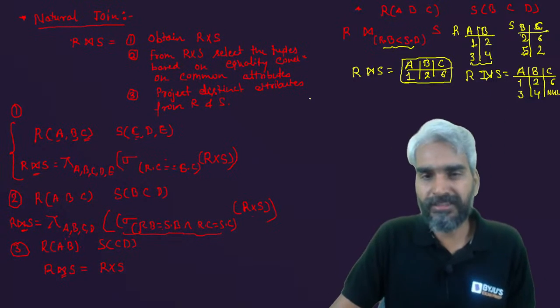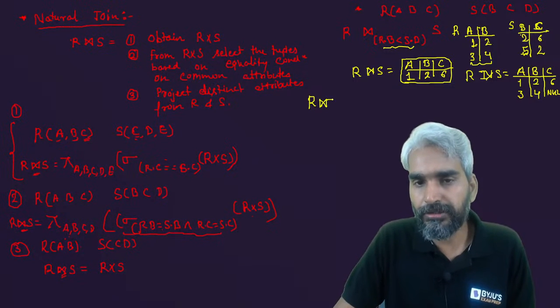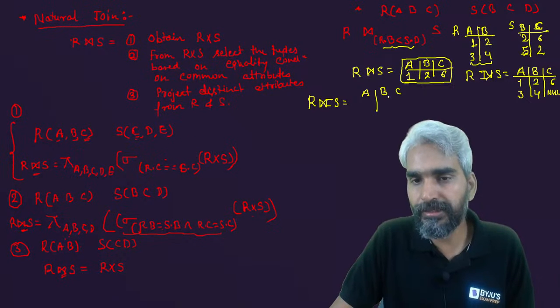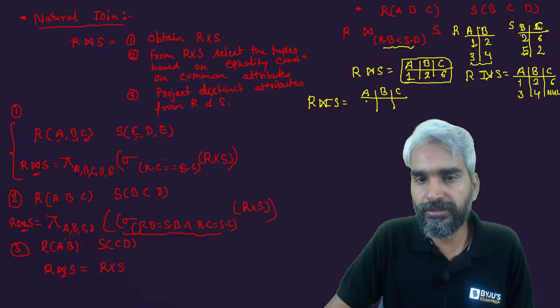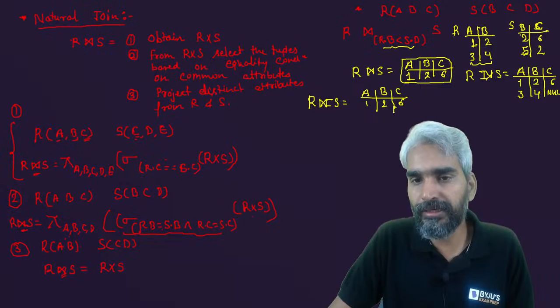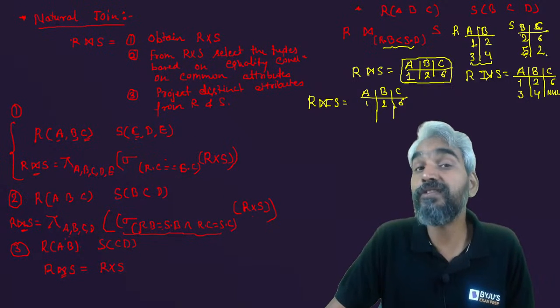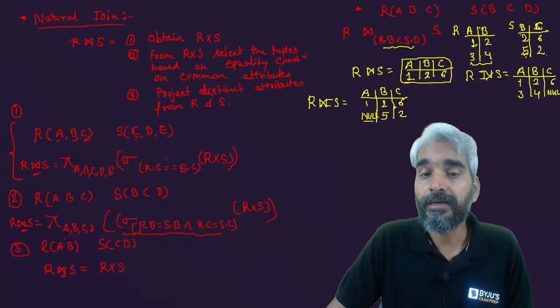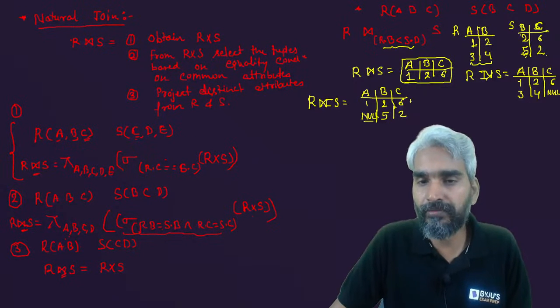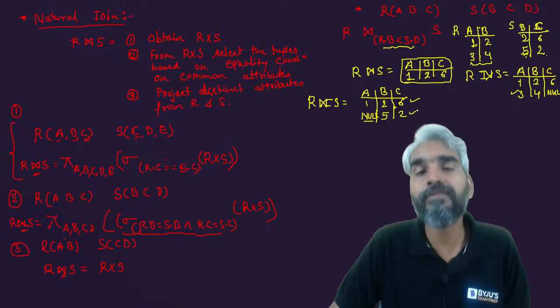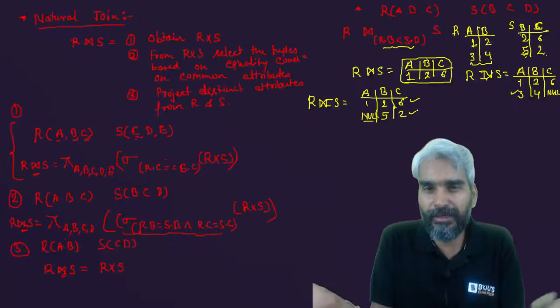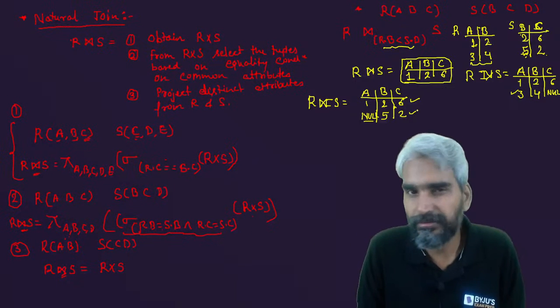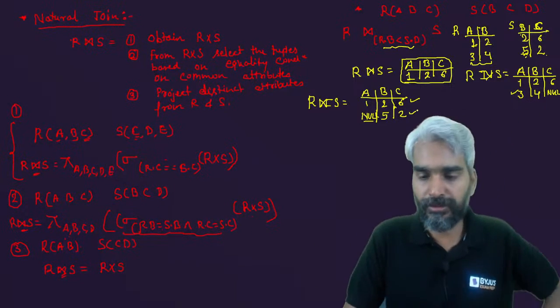Similarly, now I hope it's clear that if it is R right outer join S, then you will have the tuples from natural join, that is 1, 2, 6, and then you will have the tuple from the right side relation, that is 5, 2, which failed the join condition, but this time A will be null. In full outer join you will have this 1, 2, 6, as well as this tuple, as well as this tuple. So full outer join is the union of both the outer joins. No problem. Clear?